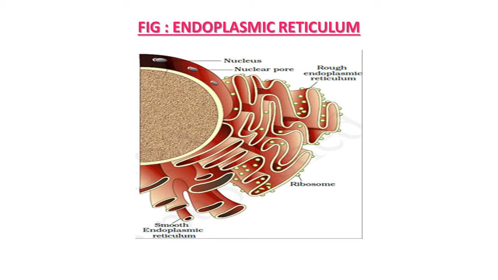Smooth endoplasmic reticulum, which does not possess any ribosomes on its surface, and that's why it is smooth, also appears in this figure. So this way this folded structure, a network of reticulum, tubular structures scattered in the cytoplasm region, and on the basis of absence or presence of ribosomes, it may be RER or SER.